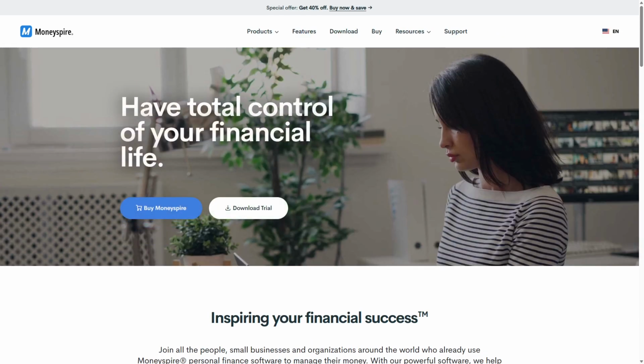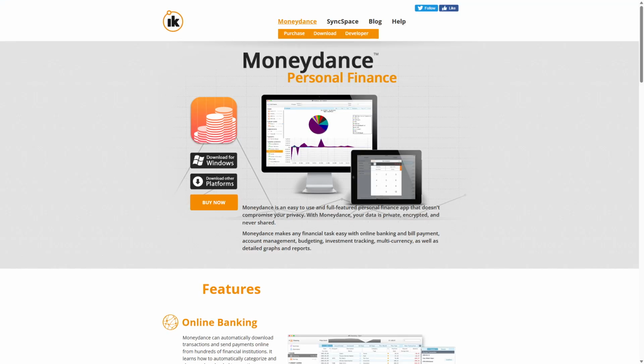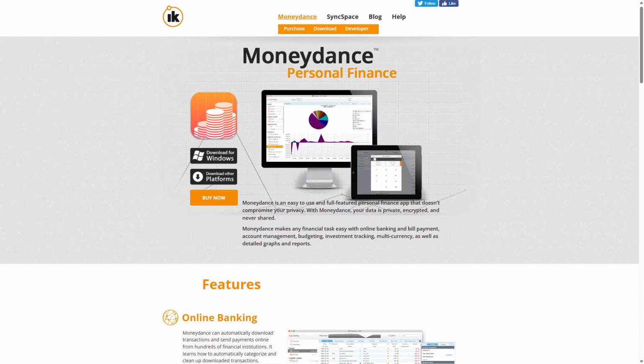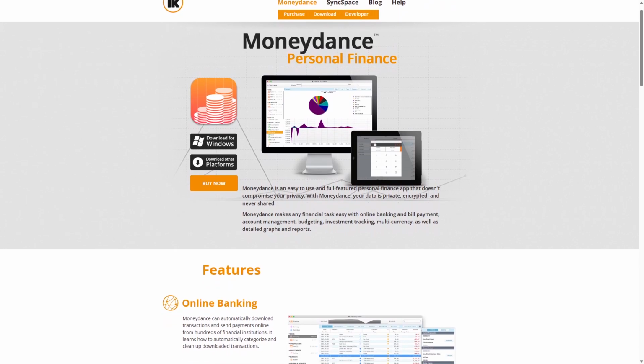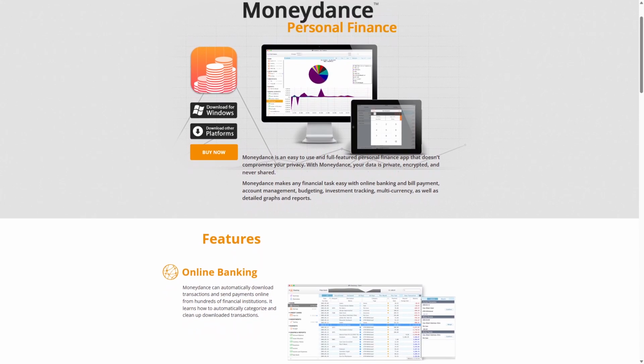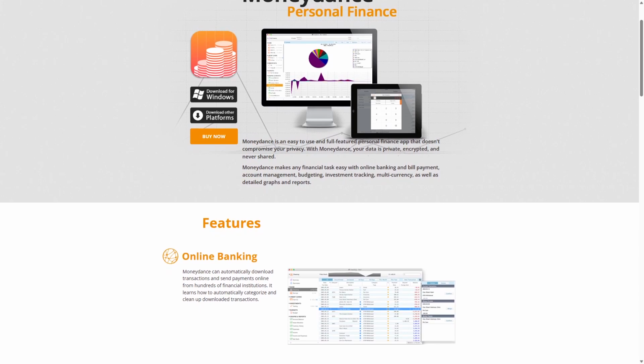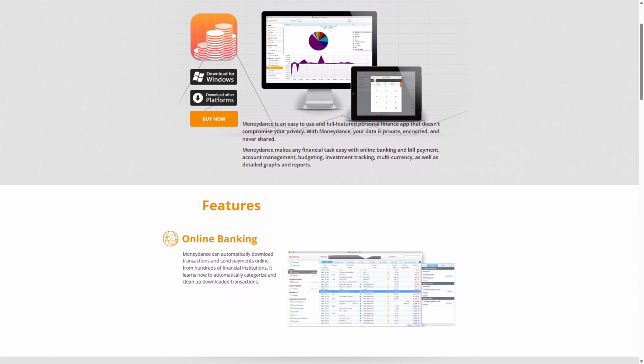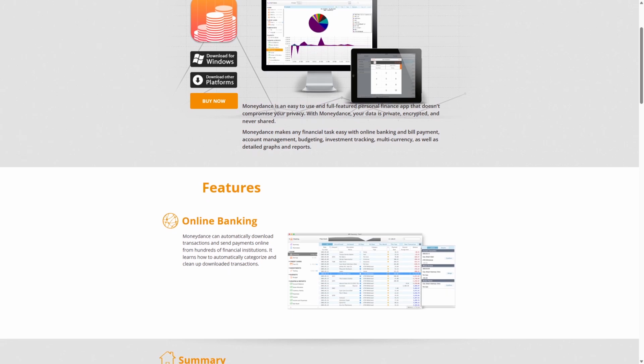The core difference is Moneydance's focus on powerful desktop features, while Moneyspire offers a more streamlined cross-platform experience with cloud syncing. Moneydance is a comprehensive desktop-based personal finance software that supports Windows, Mac, and Linux. It works by importing bank transactions automatically or manually, allowing users to track budgets, investments, and bills in one place.